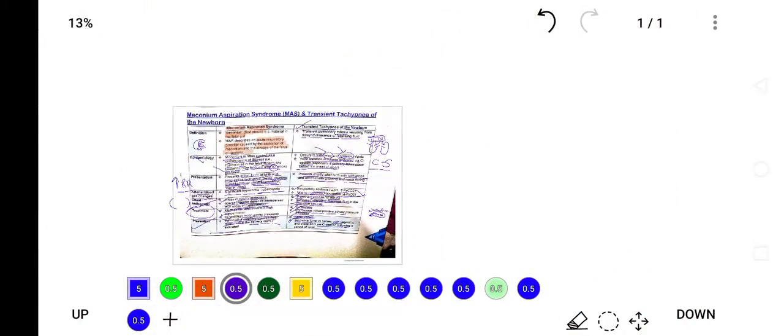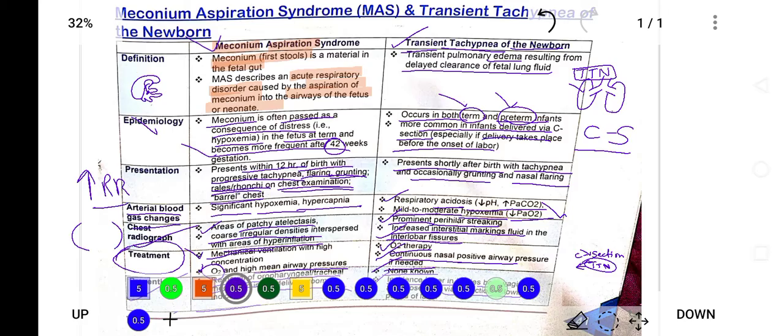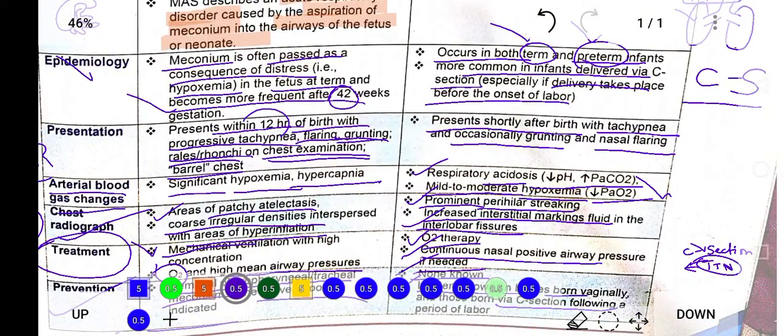So now we have compared both diseases. One is Meconium Aspiration Syndrome and another is transient tachypnea of the newborn. So the main difference is in presentation. This presents within 12 hours of birth, and this presents shortly after birth with tachypnea. So in this way, we can differentiate meconium aspiration syndrome from transient tachypnea of the newborn, and we treat the patient according to the presentation and complaint of the mother of the baby. So in this way, that is the topic, and in next videos we will also discuss other topics of neonatology.